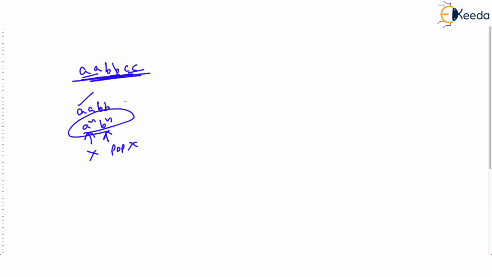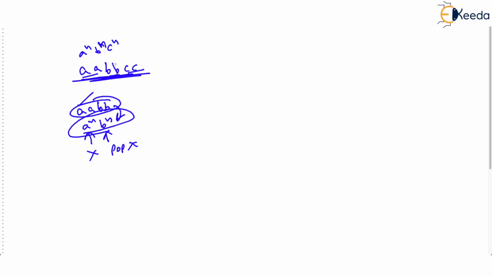Let's take AABBCC, the same string. And I'm saying there does not exist a PDA which will tell that the number of A's is equal to the number of B's is equal to the number of C's. We can have a PDA for A raised to n, B raised to n. Just check. Because for every A we will push X and for every B we will pop X, and finally the stack becomes empty. Then we'll say this string AABB is in the language A raised to n, B raised to n. But if you have A raised to n, B raised to n, C raised to n,